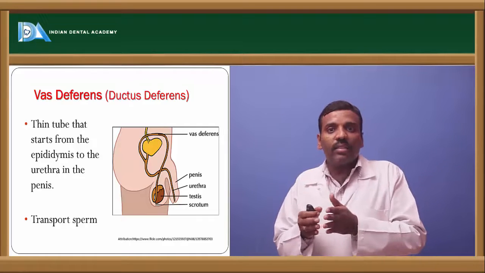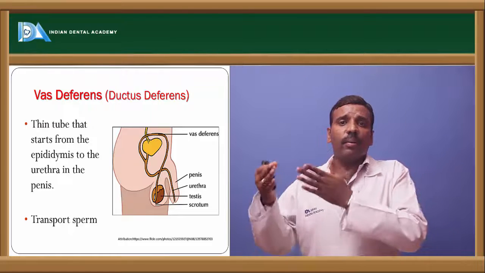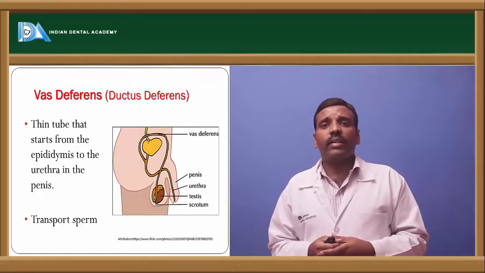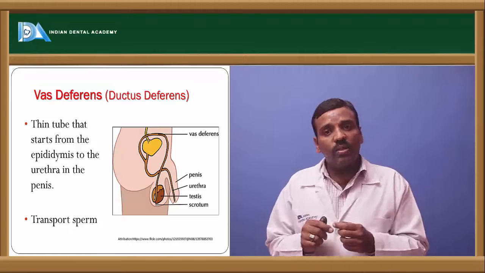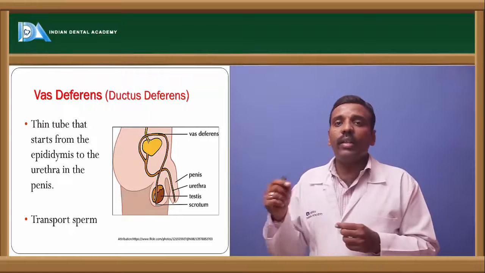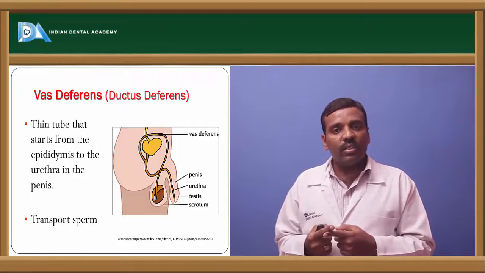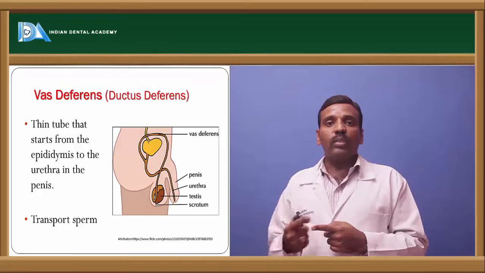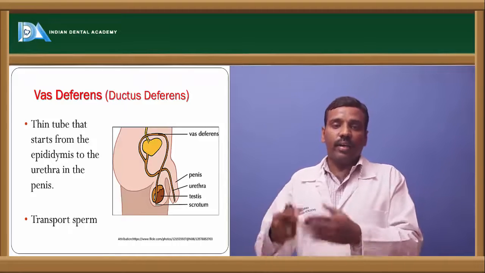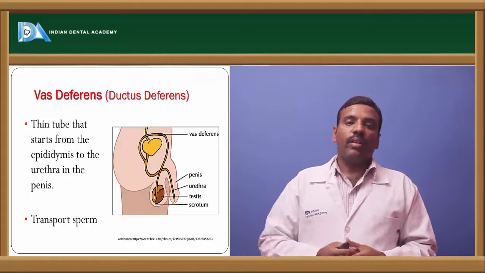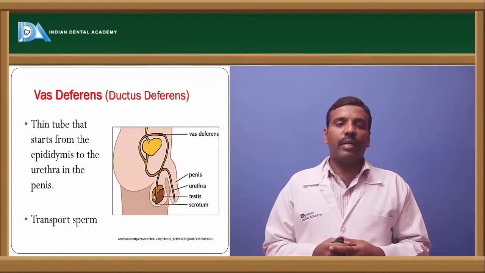The accessory glands, like the seminal vesicles, prostate gland and bulbourethral gland, are all present along the way. The vas deferens is a continuation from the epididymis to the urethra. In between, first the seminal vesicles are present, next the prostate gland, and next the bulbourethral gland. There it ends and continues as the urethra. The semen is released into the urethra and then ejaculation occurs.